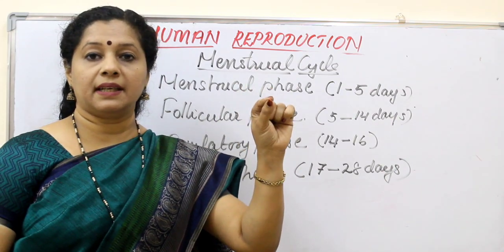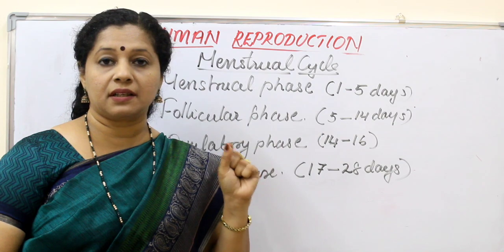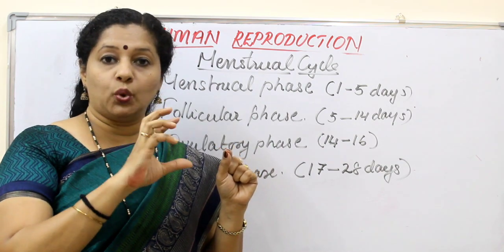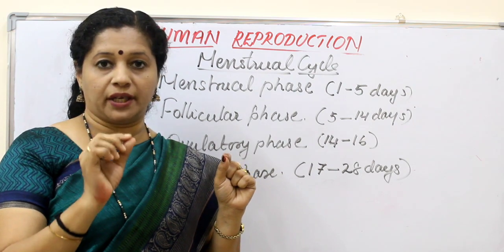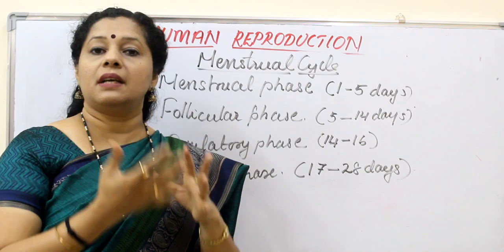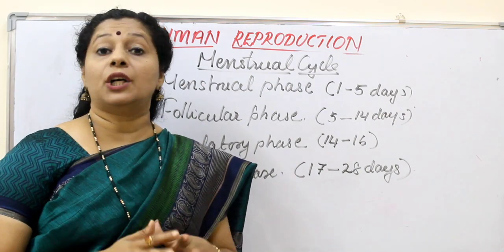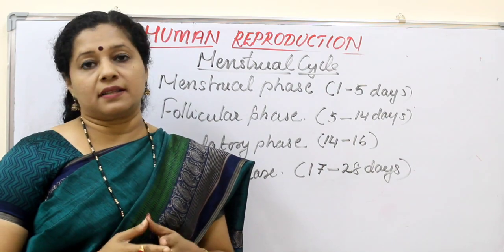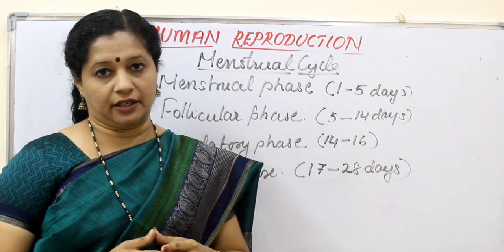If a sperm comes and fertilizes it, what happens to the secondary oocyte? It will complete meiosis II and become the ootid and the second polar body, whereas the ootid will fuse with the sperm head and become the zygote. Now we are talking about the menstrual cycle where fertilization is not happening. So as a result, the ovum will degenerate.